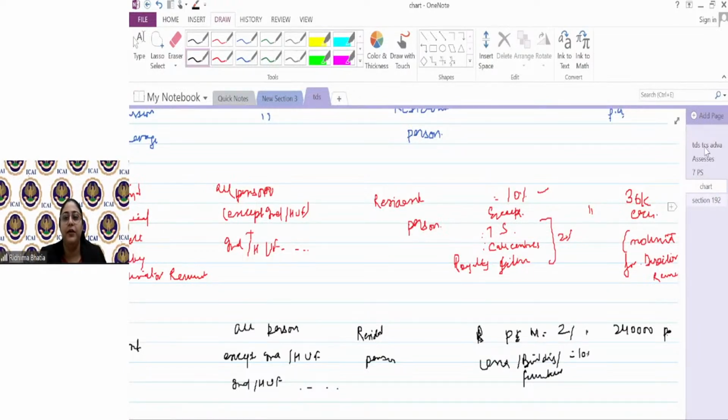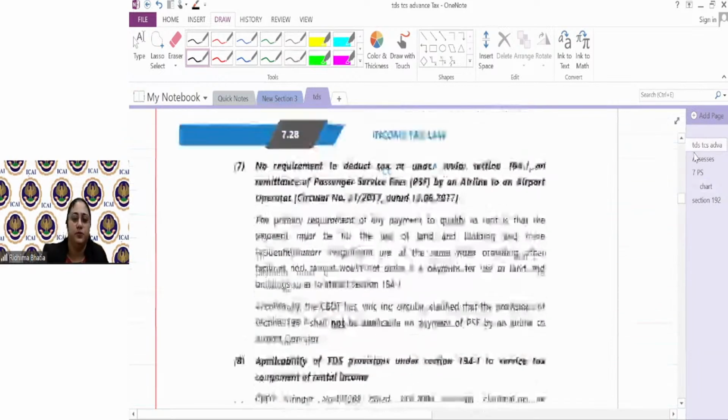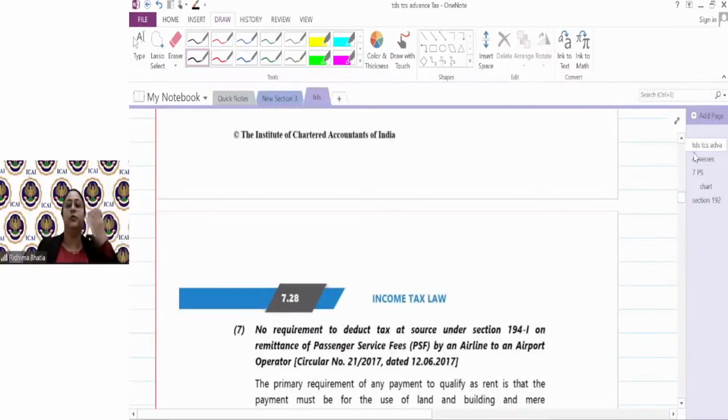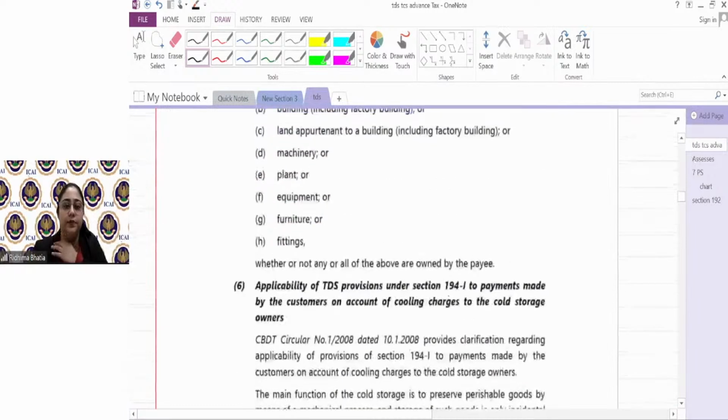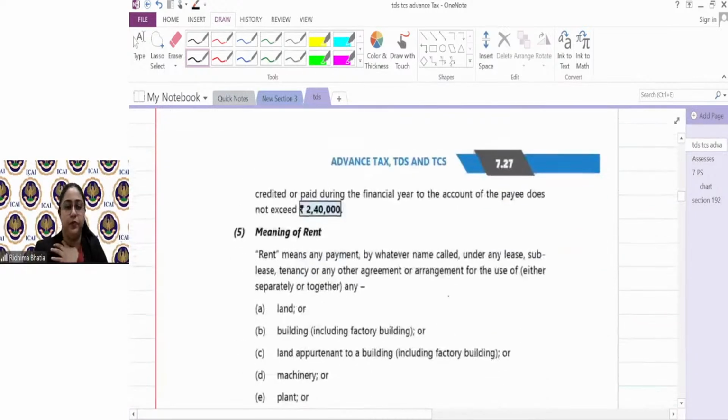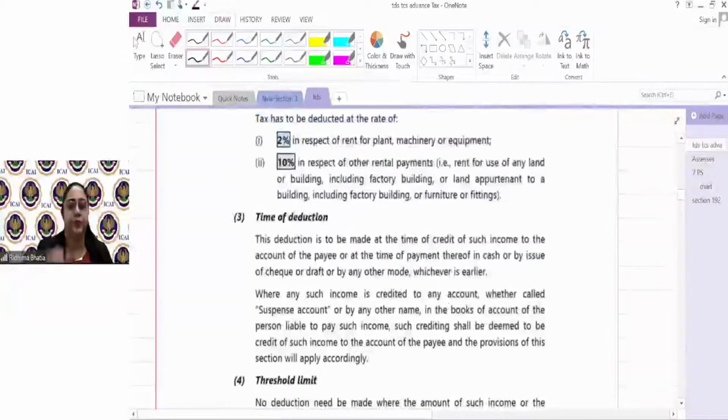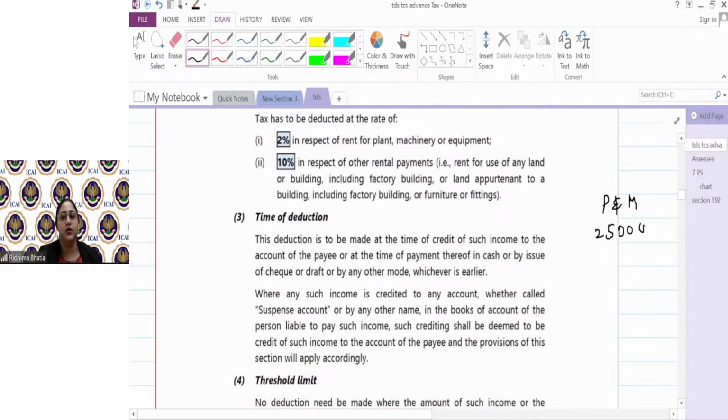So suppose I am giving rent to a person. I'm giving rent to a person for plant and machinery. I'm giving him 2,50,000 of rent during the year. The TDS would be deducted at the rate of 2% because वो plant and machinery के लिए rent is given. So on 250, the TDS will be deducted at the rate of 2%, 5,000. ठीक? Simple. कोई issue नहीं है.